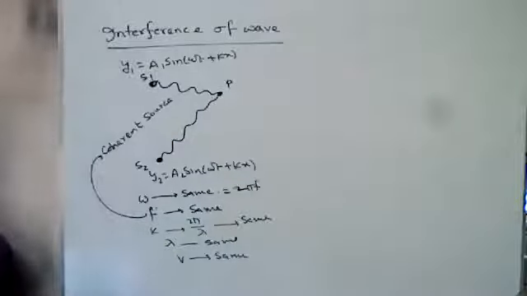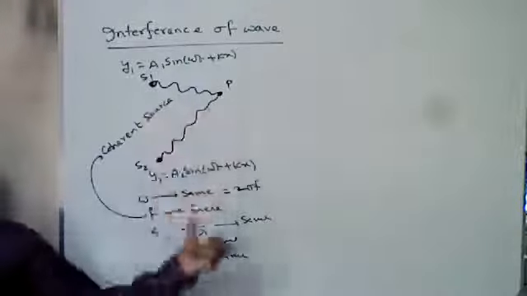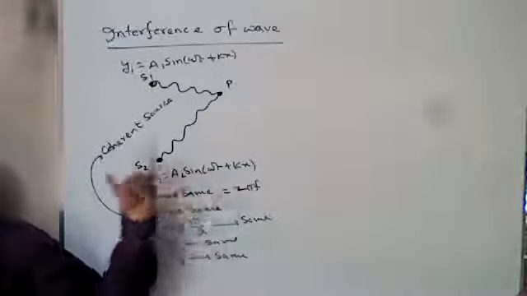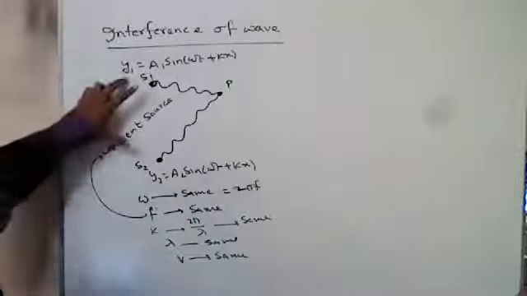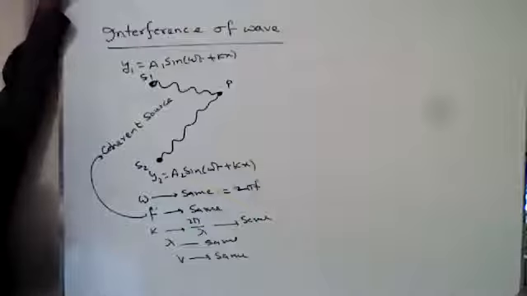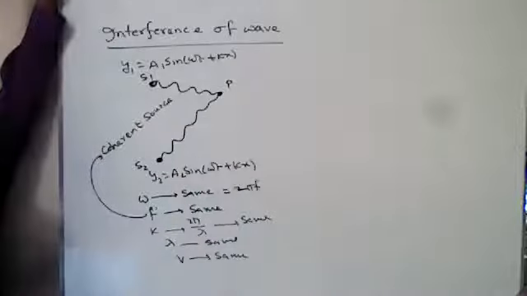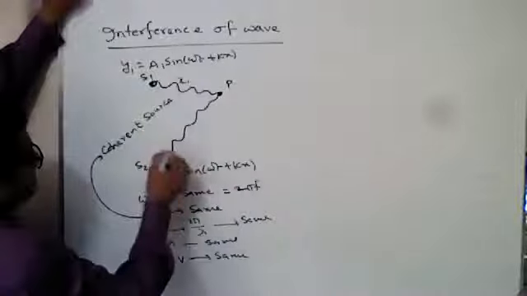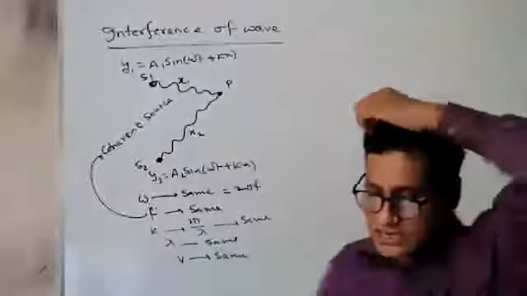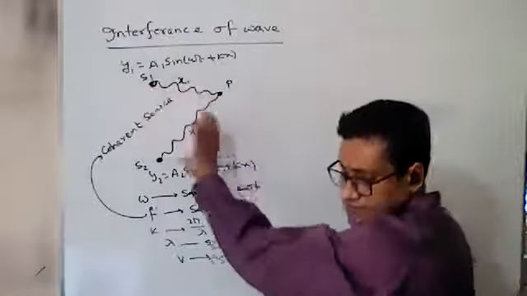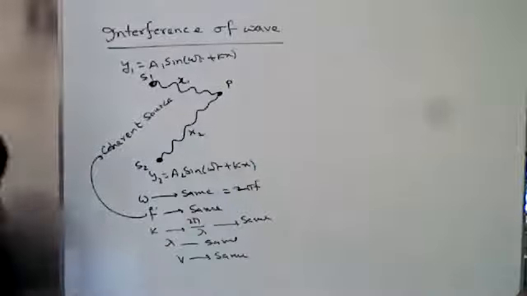We know the velocity of sound depends on the medium. So the source, the frequency and wavelength are the same, so we can also say the velocity of the wave is c. This is the initial displacement of the particle. When the particle reaches point P after traveling x1 distance and x2 distance, the traveling paths for the first source and second source are different. So one is x1, another is x2.